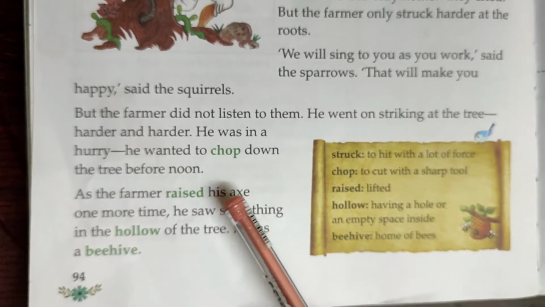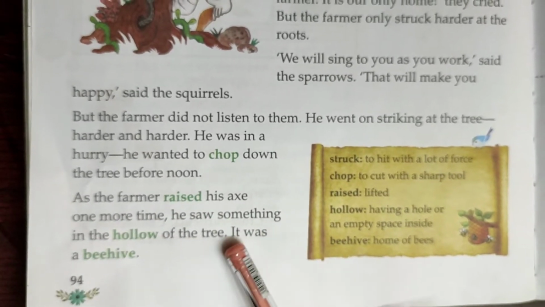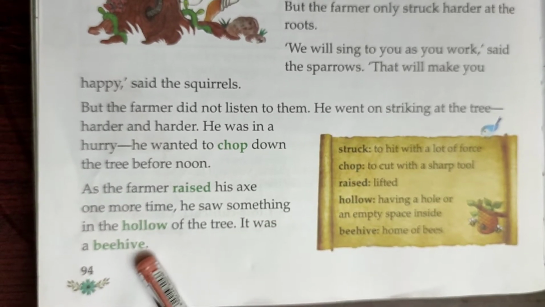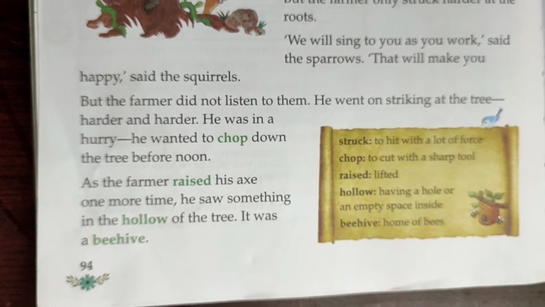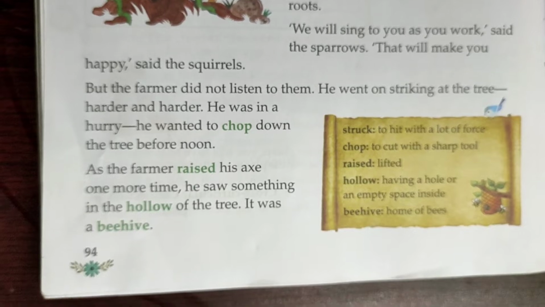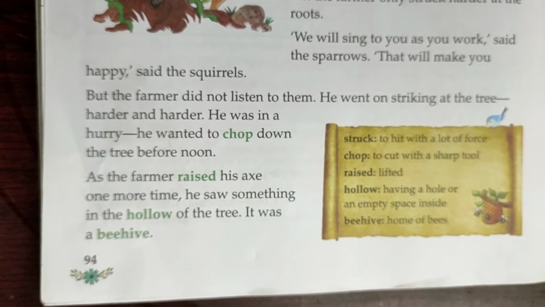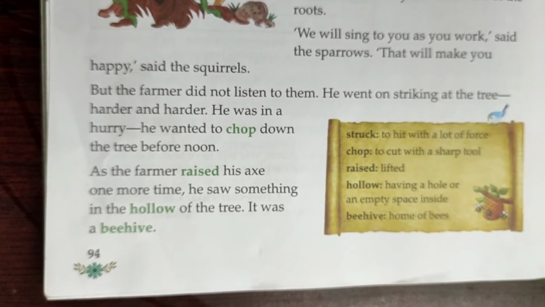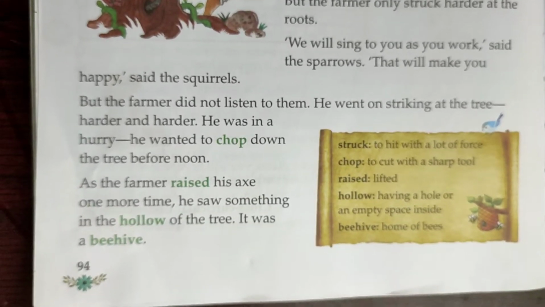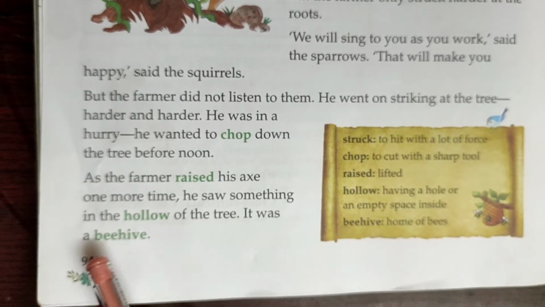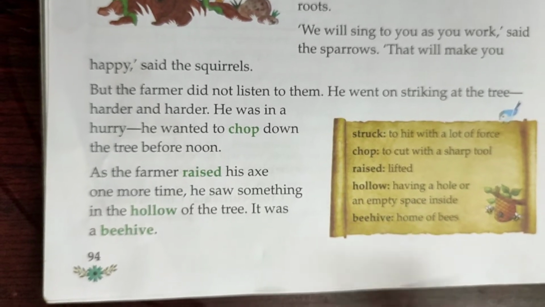As the farmer raised his axe one more time, he saw something in the hollow of the tree. It was a beehive. Now, what is the meaning of hollow? Hollow means a hole or an empty space, a hole on the tree. What did he find? That it was a beehive in the hole of the tree.